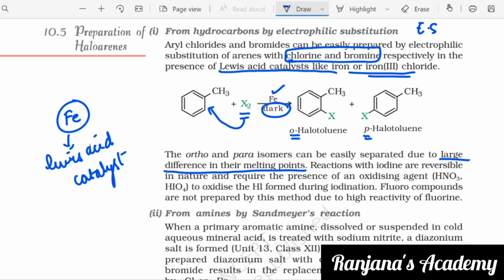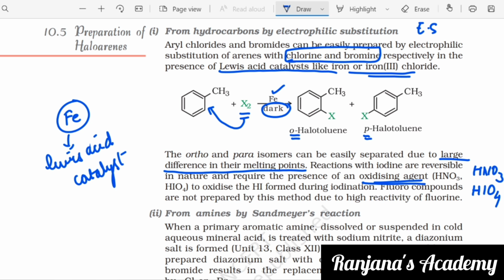a stable structure, right? So reactions with iodine are reversible in nature and require the presence of an oxidizing agent. See, here we are using only chlorine and bromine, but iodination is a reversible process. What happens if we convert it into the halo compound? Immediately it will come back to its original state. So we always need the presence of oxidizing agents like HNO3. You know, nitric acid is a good oxidizing agent. So HNO3, HIO4, all these are good oxidizing agents to oxidize the HI formed during iodination.